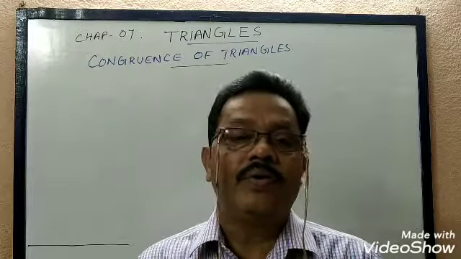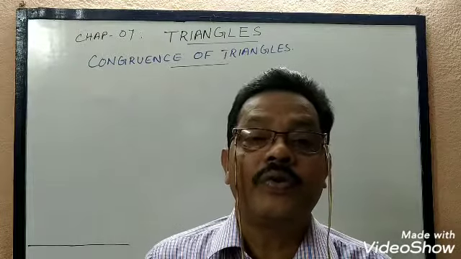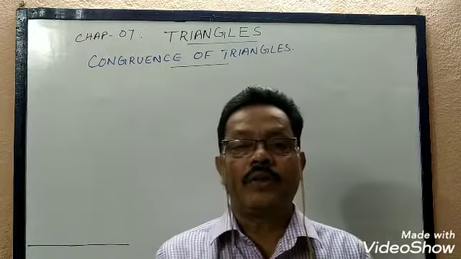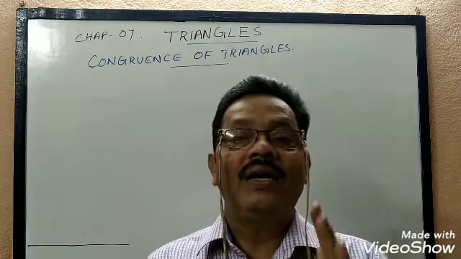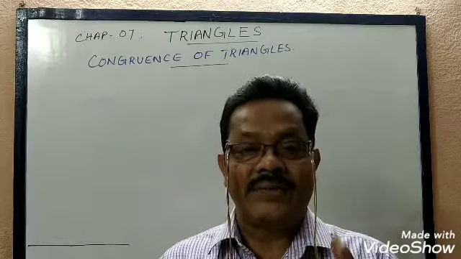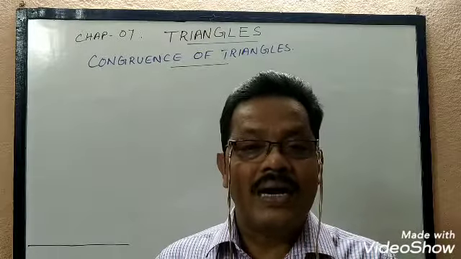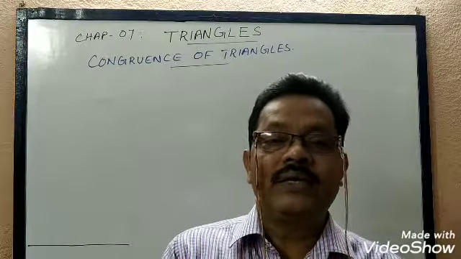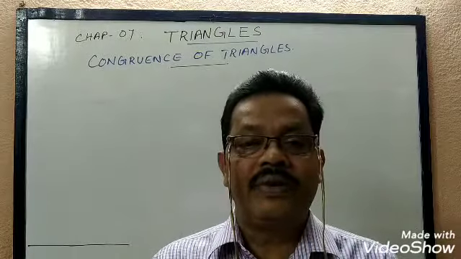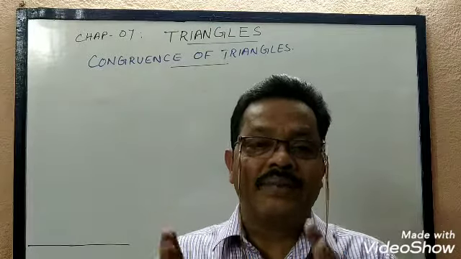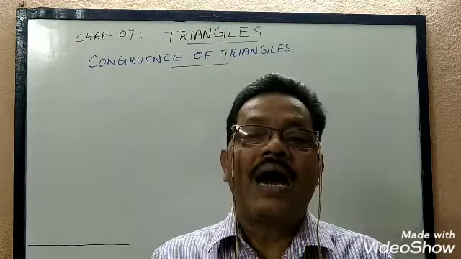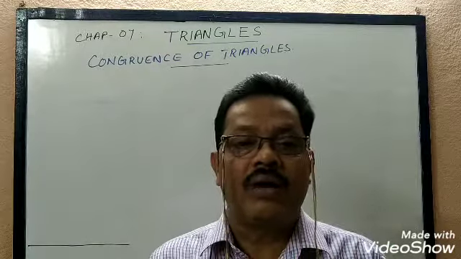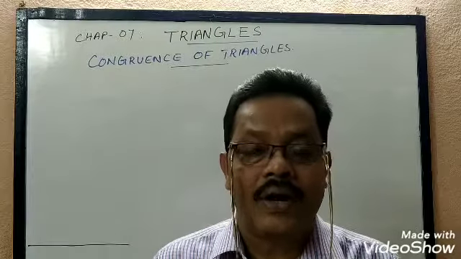Now in this chapter, we are going to discuss the conditions for the congruency of two triangles. What is the condition for two triangles to be congruent? You know that if their sides are the same and if they have the same angles, that is, their angles are equal and their sides are equal, then two triangles are congruent. That is, their corresponding sides are equal and corresponding angles are also equal.